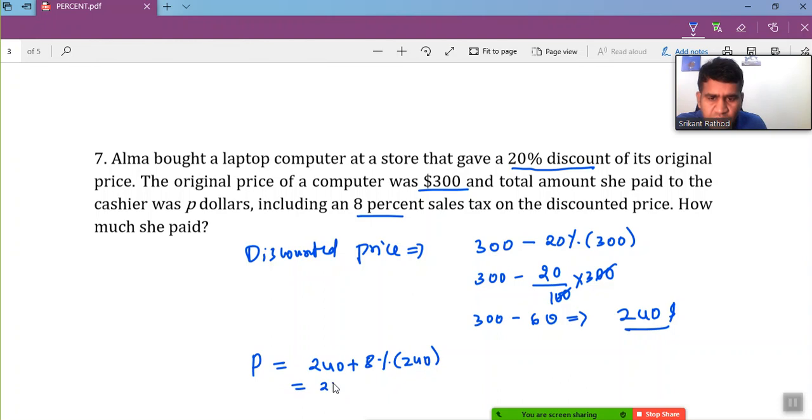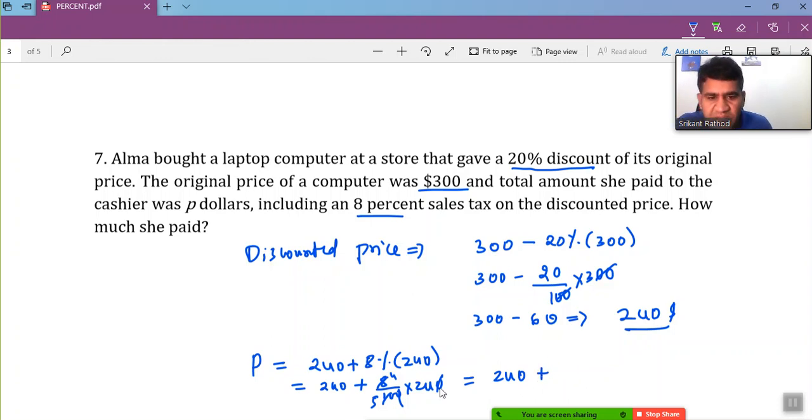So how do we do it? 240 plus 8 over 100 times 240. Simplify this. The 0 and 0 get cancelled out, and what we get here is 2 times 4, which is 8, 2 times 5, which is 10. So 240 plus the value we get here.